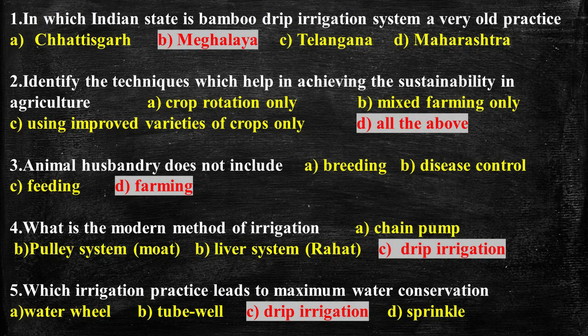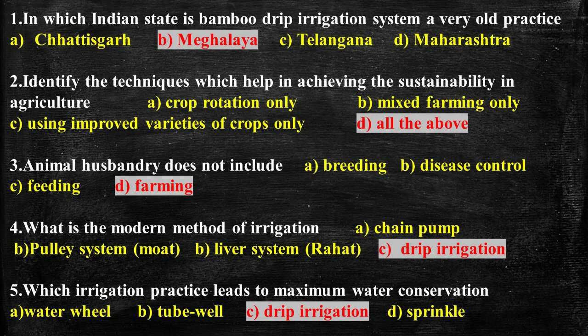Question number 2, identify the techniques which help in achieving sustainability in agriculture, and the options are crop rotation only, mixed farming only, using improved varieties of crops only, and all the above. So answer is all the above, because sustainable agriculture is a method of agriculture that mainly focuses on producing long-term crops without harming the environment. So some various techniques which are used in sustainable agriculture are crop rotation, mixed farming, drip irrigation, agroforestry and improved varieties of crops. So answer is all the above.